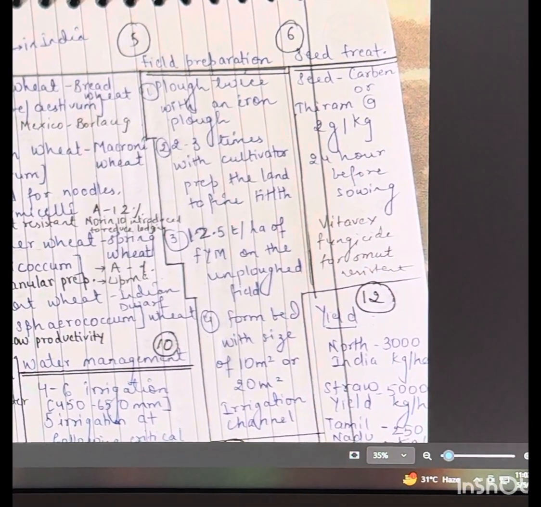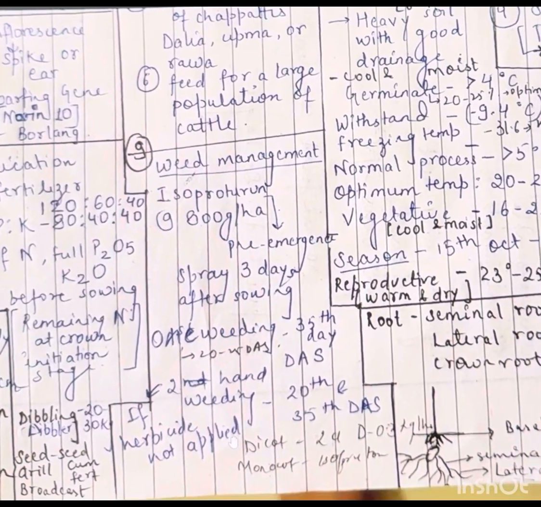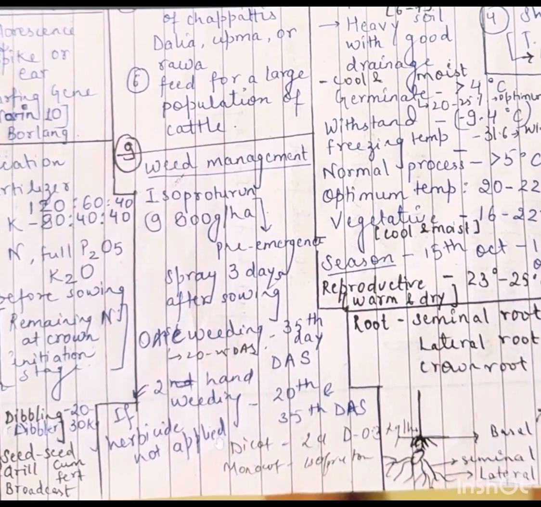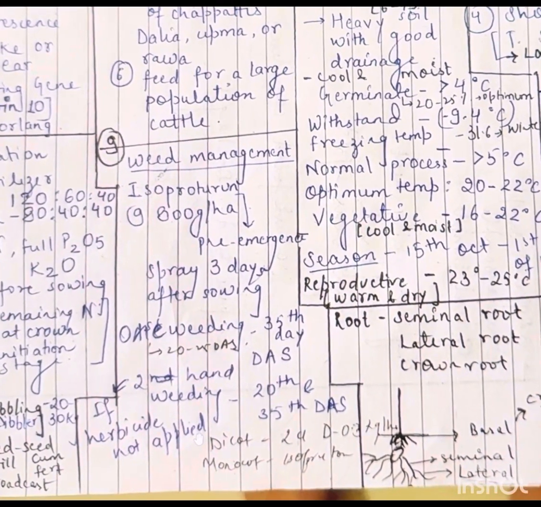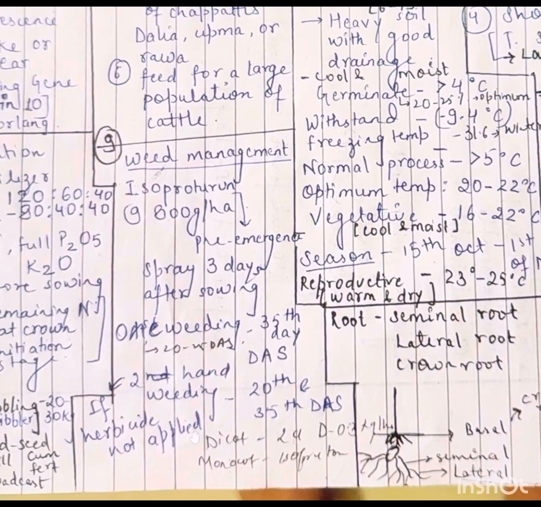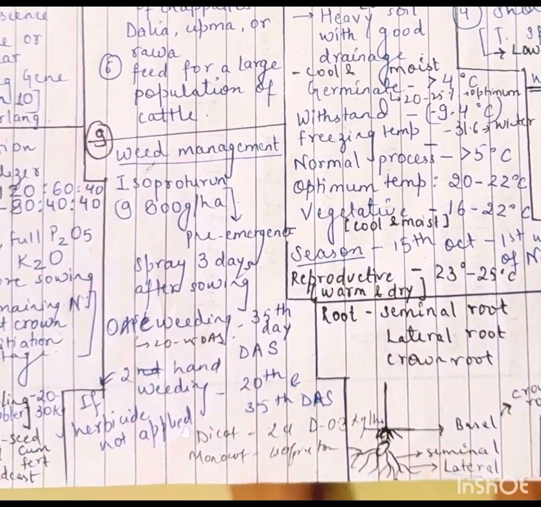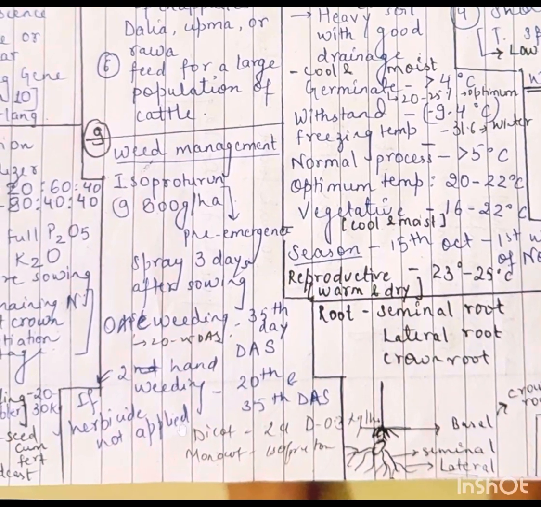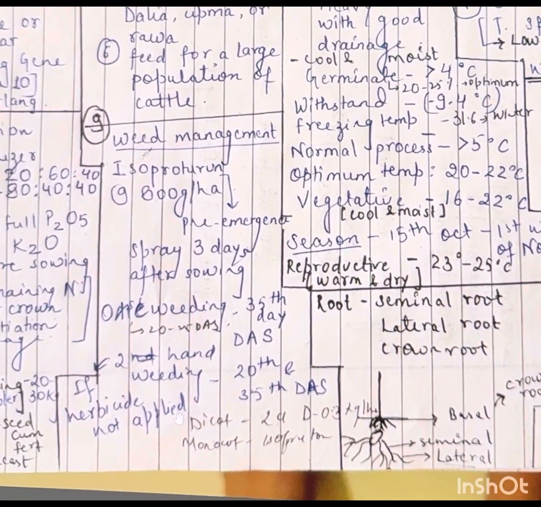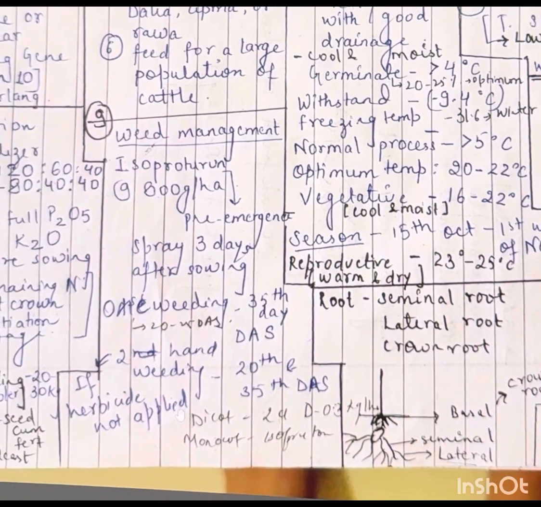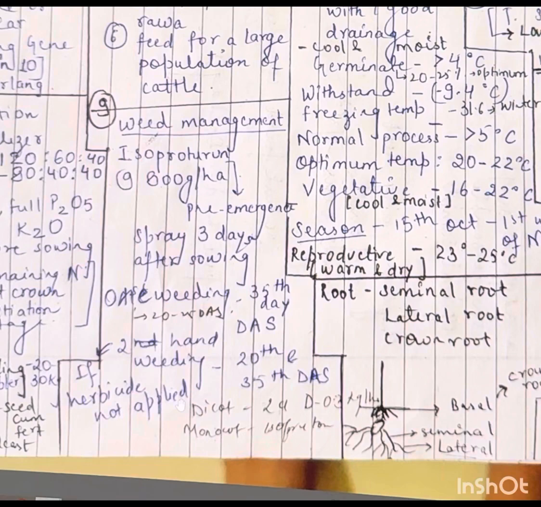Vitavax fungicide is used for smut resistance. Weed management of wheat: isoproturon at the rate of 800 gram per hectare as pre-emergence spray, 3 days after sowing. One weeding at the 35th day after sowing, and a second weeding 20 to 35 days after sowing. If herbicide is not applied, a second weeding should be done.